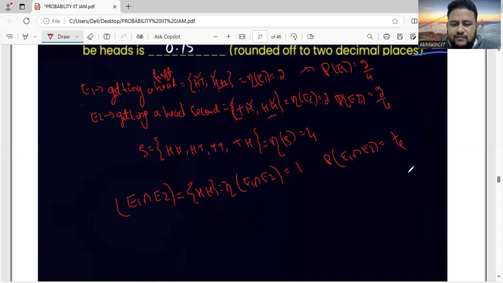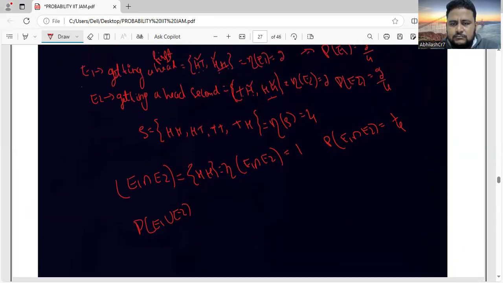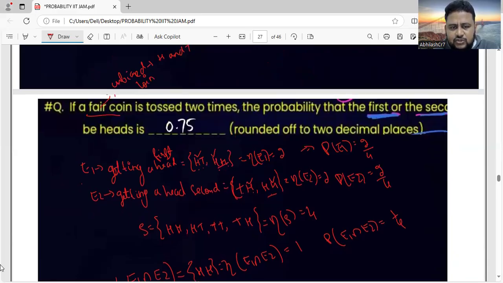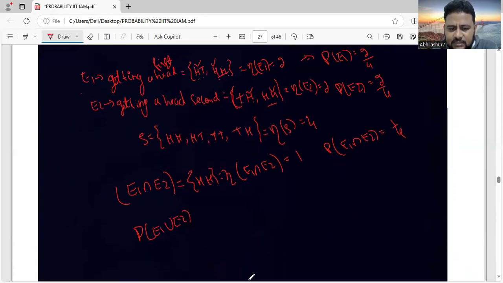So what is the formula that we have? The formula is probability of E1 union E2. Observe the question carefully. They're telling that the probability that the first or second, they're telling or. Whenever or comes, I told you it is union. This is the first method I am using, the formula method. Using the formula method, we are solving.